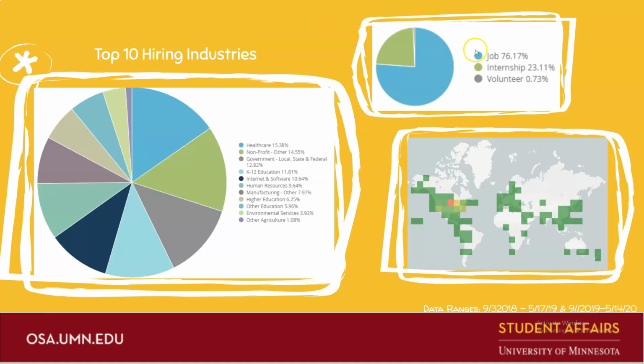In the upper right-hand corner here, this is a breakdown of the 125,000 jobs we had posted. 76% of those jobs were full-time employment opportunities. 23% were internships. That equates to a little bit more than 28,000 opportunities, and about 1% were volunteer opportunities. This heat map on the bottom illustrates where the organizations are located that are hiring our students. It comes as no surprise that the red here is the area where we have the most companies, and that would be in Minnesota or in the Midwest.